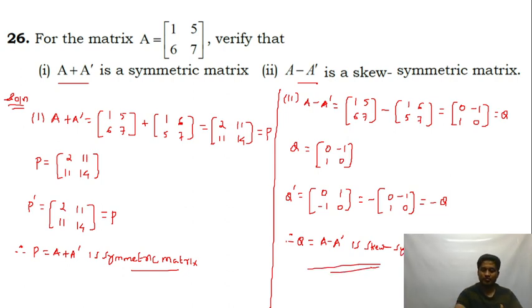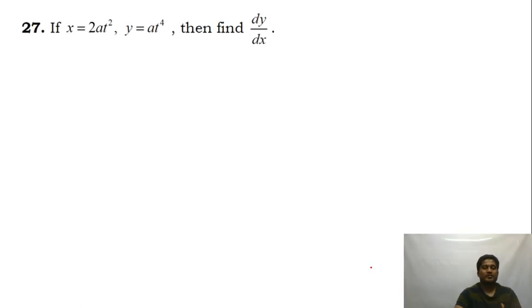Alright guys, let's move to the next question. It's a question on parametric differentiation. dx by dt is equal to, if I differentiate, I get 4a. dy by dt is equal to, t power 4 gives 4t cube, so this is 4at cube.